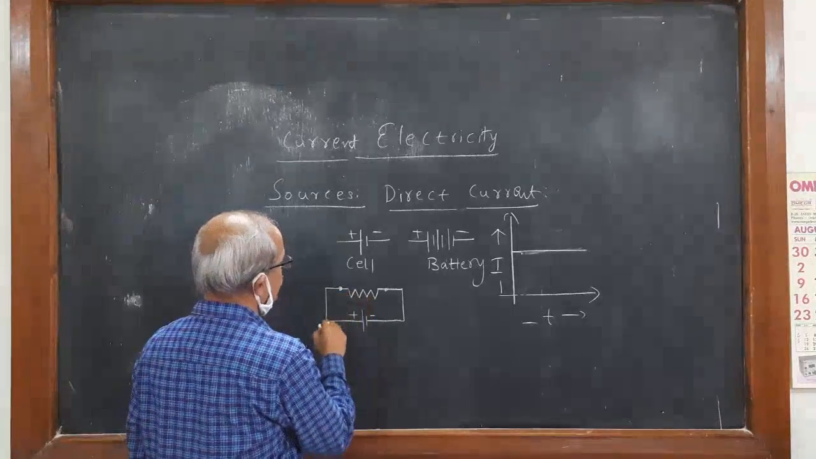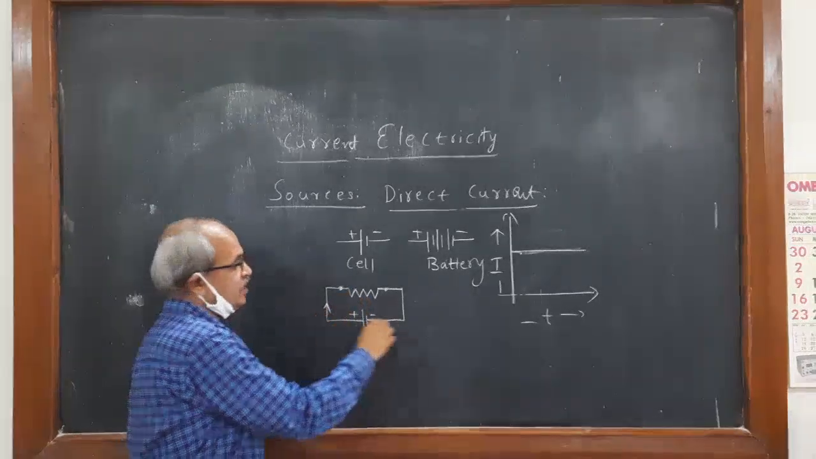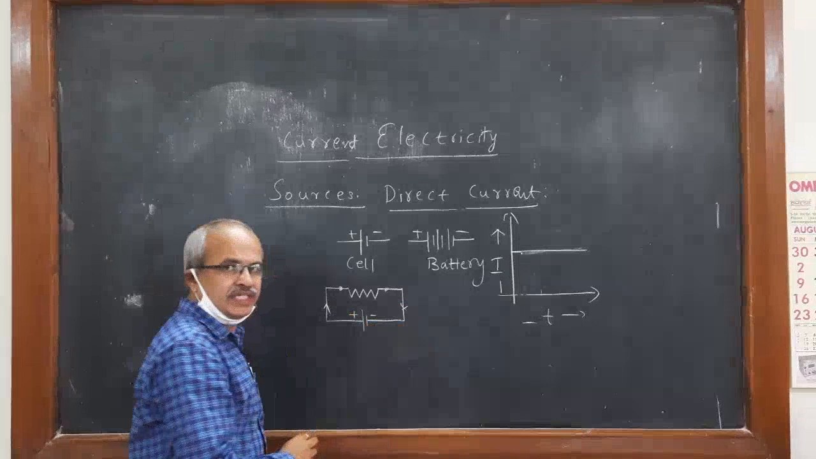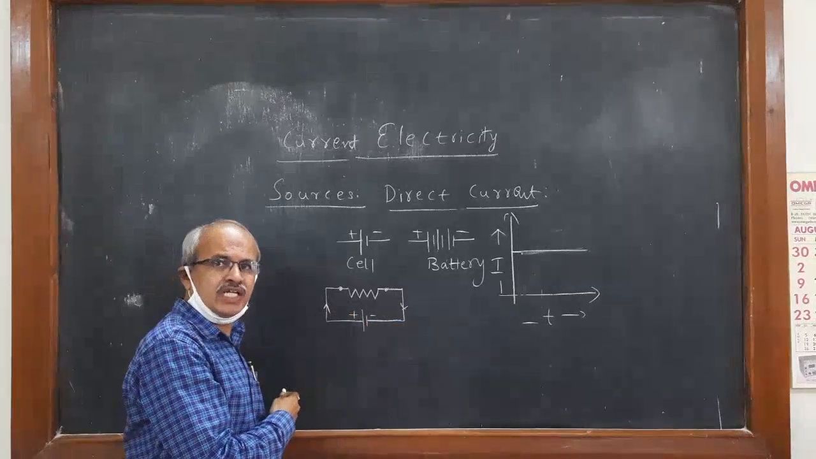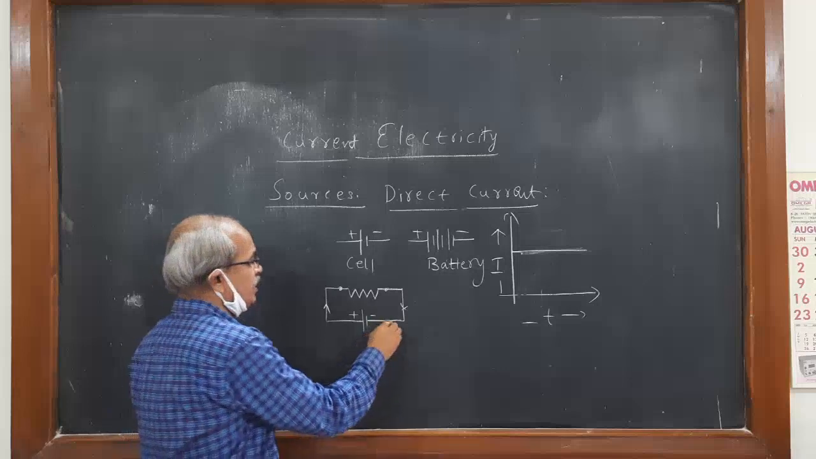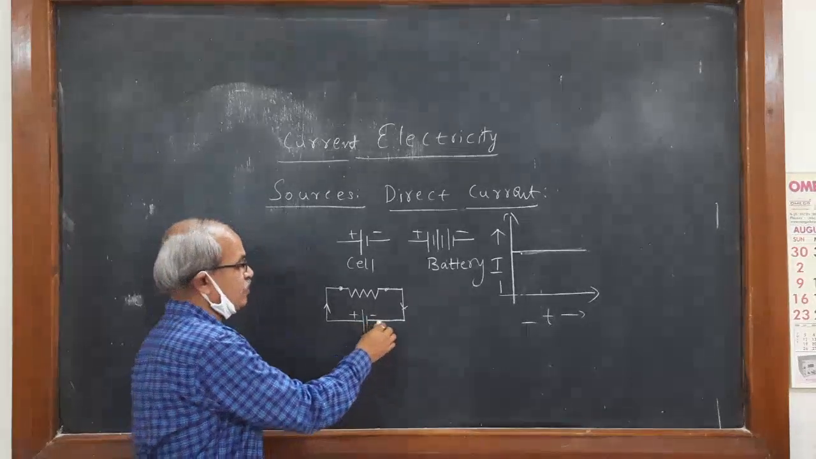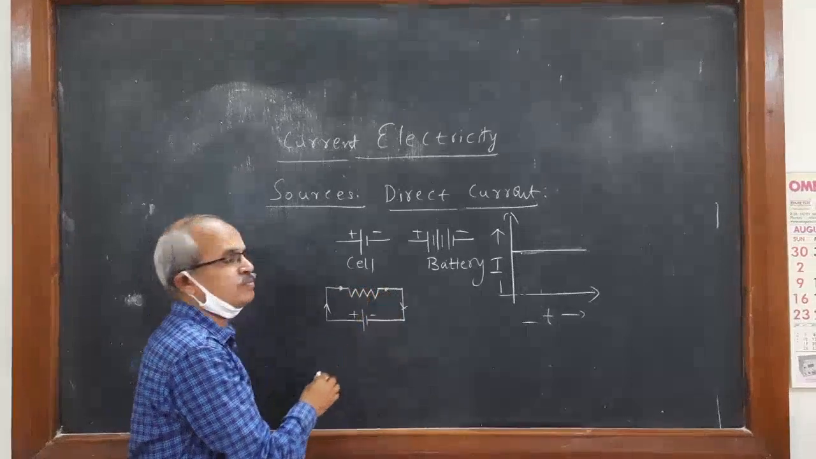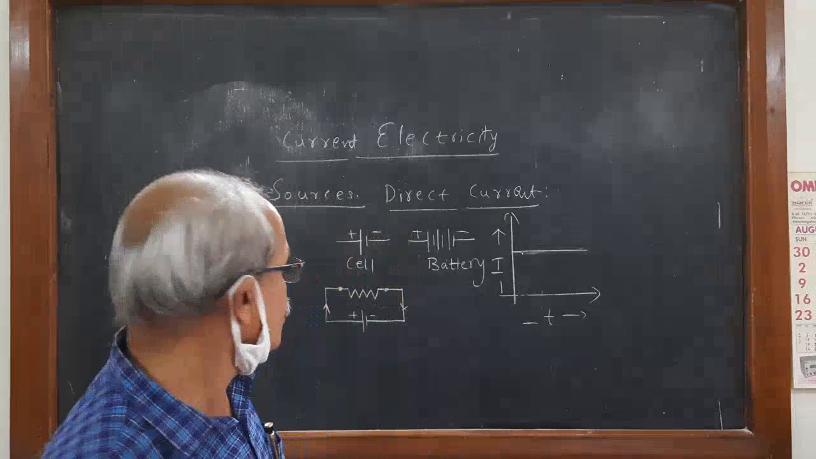Therefore, here we can show an arrow mark from the positive terminal of the cell to the negative terminal of the cell. Usually, this is the conventional direction of current. But actually, the current flow is always from the negative terminal of the cell to the positive terminal of the cell. So this is one source.